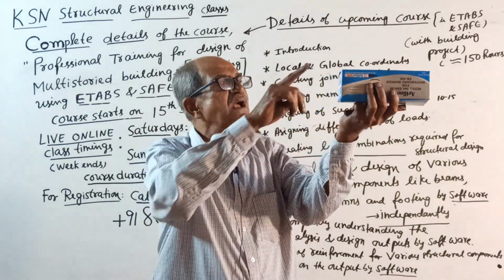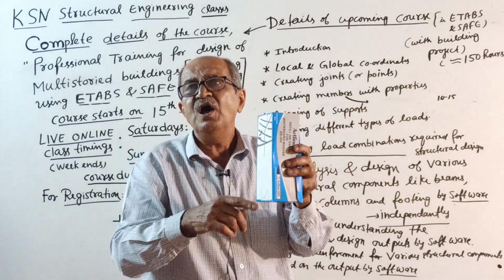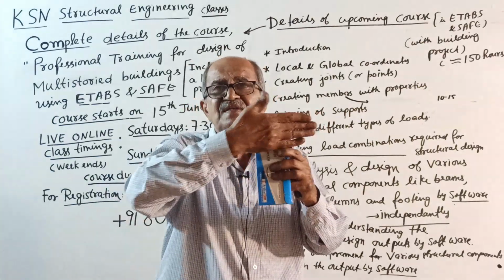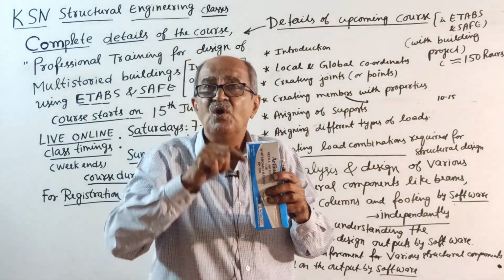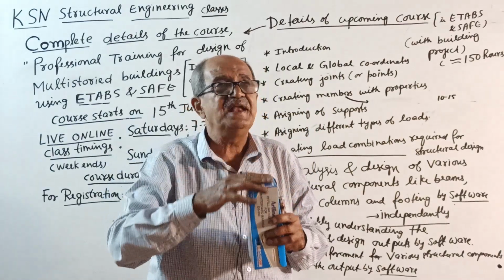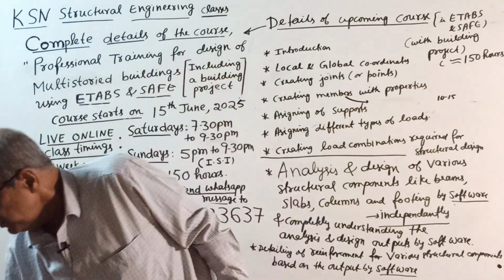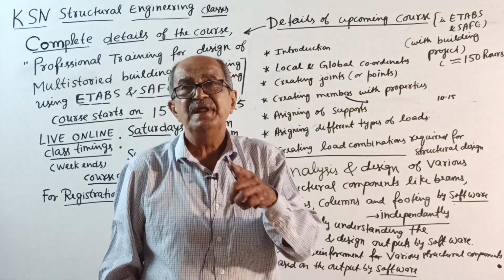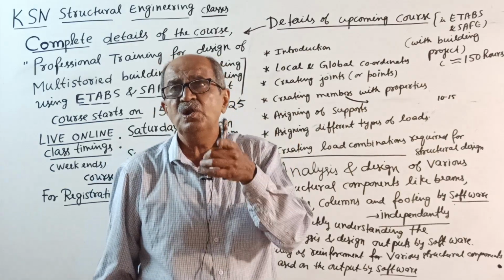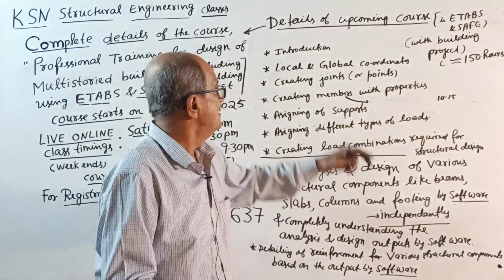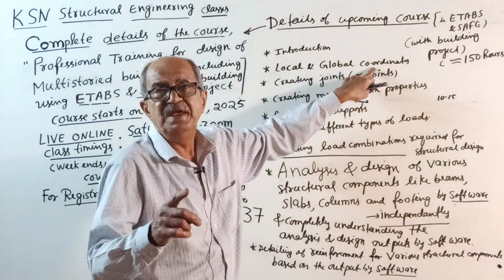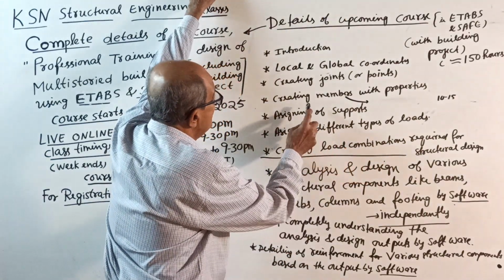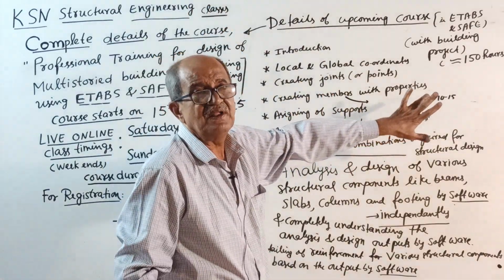See, for a beam you can make out width and depth clearly. But for a column there are no width and depth sides. How to decide it? If the column is like this, which of them is depth for ETABS and which of them is width for ETABS? I will give it with reason. There you require the local axis. That is very important. All of them are based on the local axis, not the global axis. Anyway, local and global I clearly explained in the beginning. Creating members is over now, and all the properties are over. Now, next,